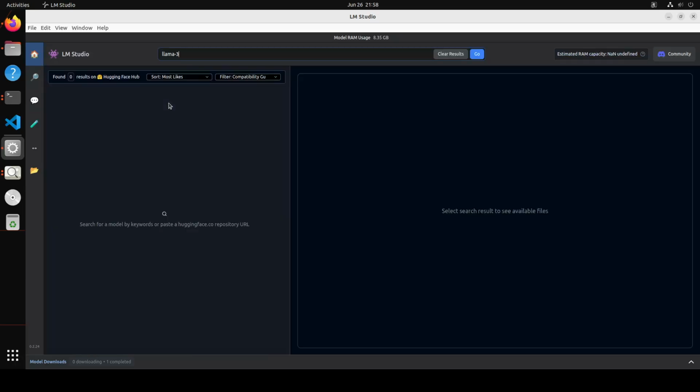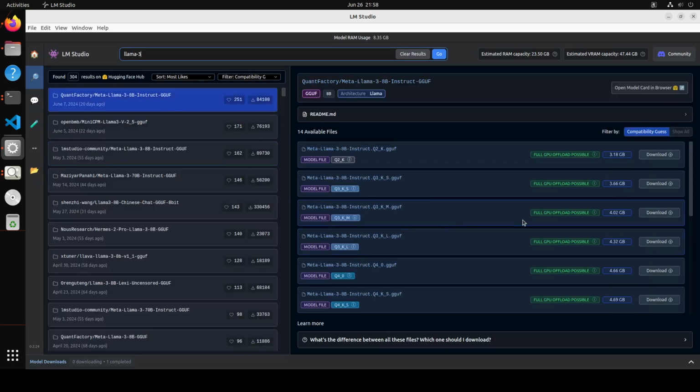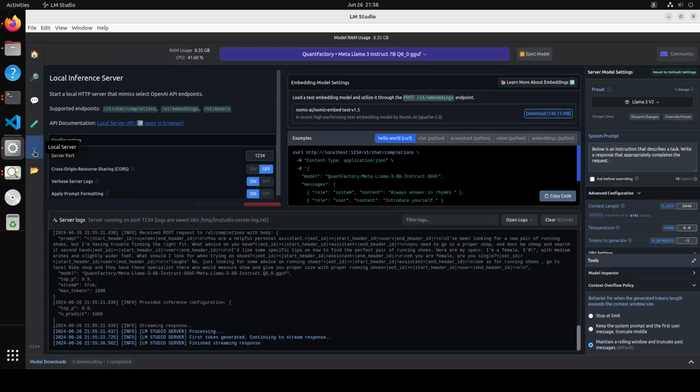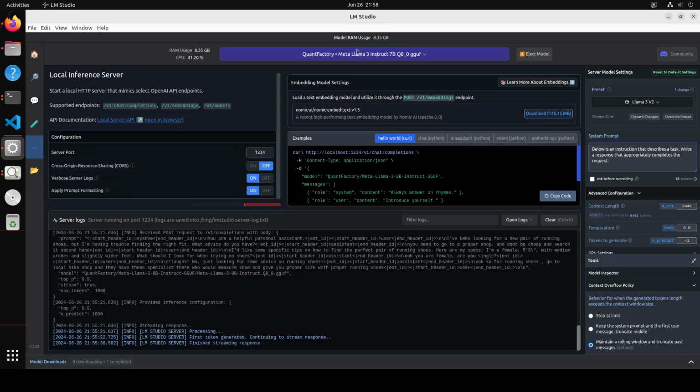Just type Llama 3, and then it is going to show you some of the quantized versions. On the right hand side, I have already downloaded this Llama 3 8 billion. Once the model is loaded, on the left hand side, just click on this double headed arrow with local server, and then from here simply load the model at the top by clicking here in the middle.